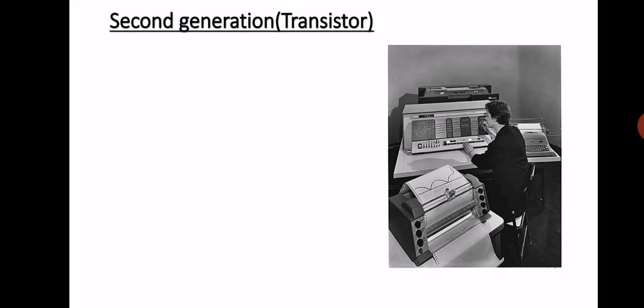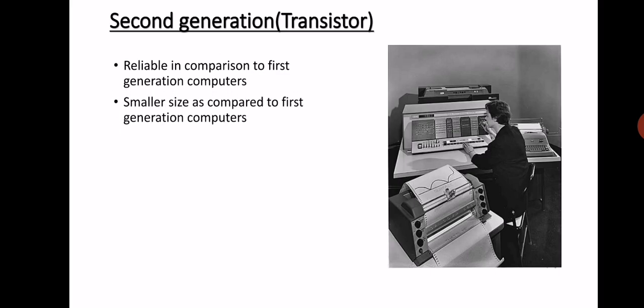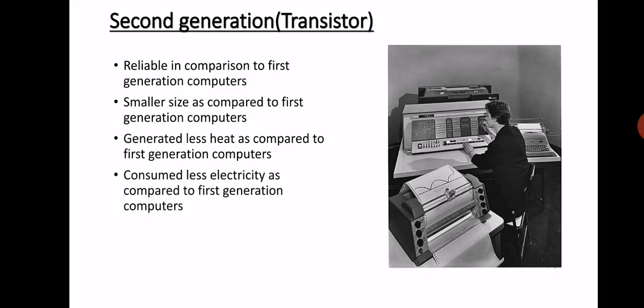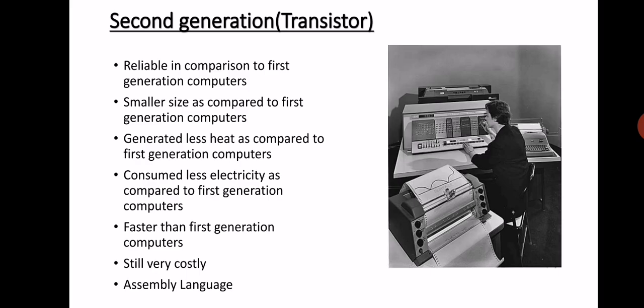Second generation, also called the generation of transistors. Second generation computers were reliable in comparison to first generation computers. They were slightly smaller in size as compared to first generation computers. They generated less heat and consumed less electricity as compared to first generation computers. They were faster in comparison to first generation, but still they were very costly. In second generation, assembly language was used.